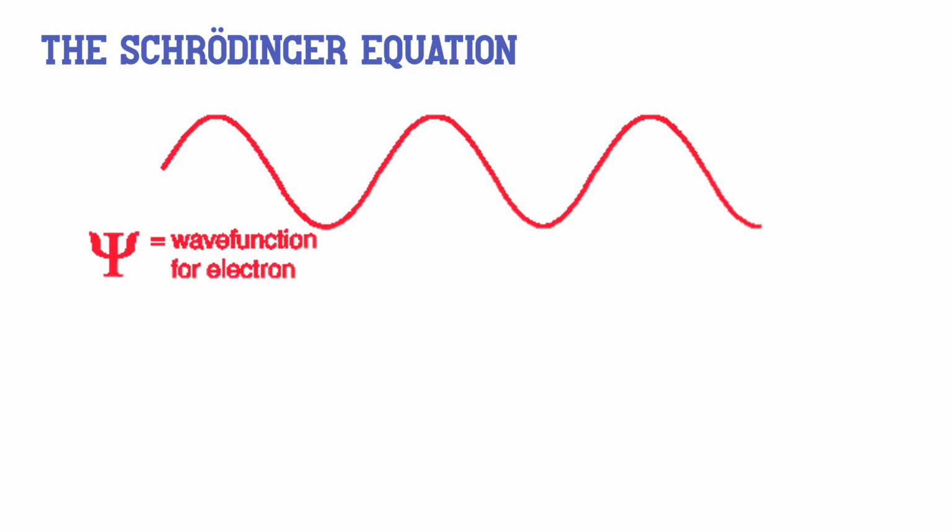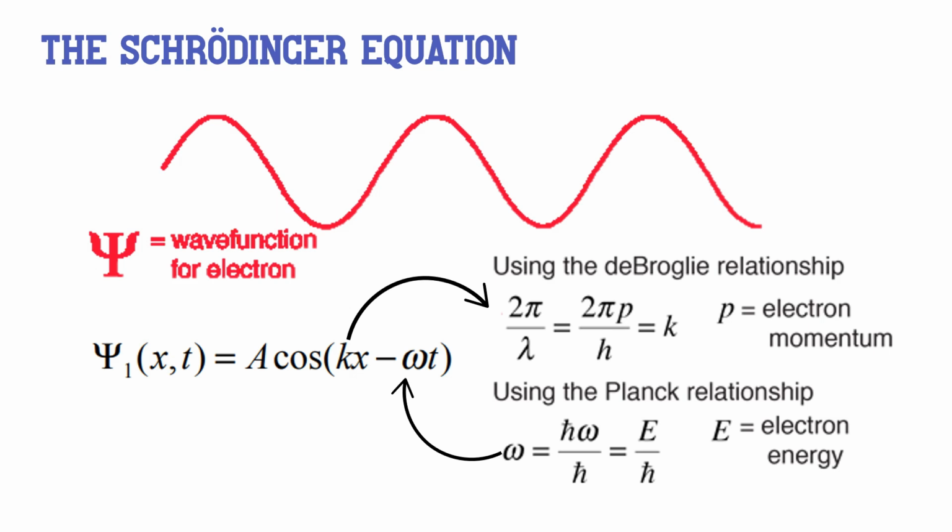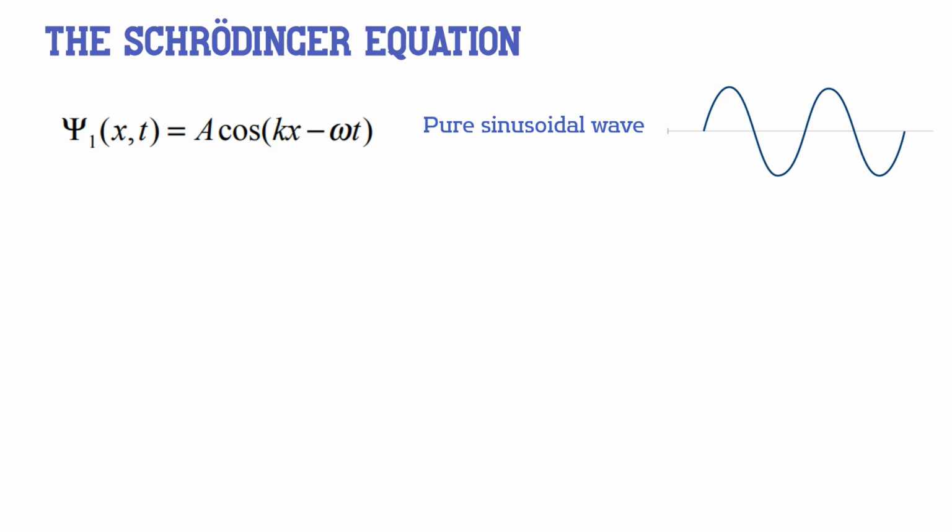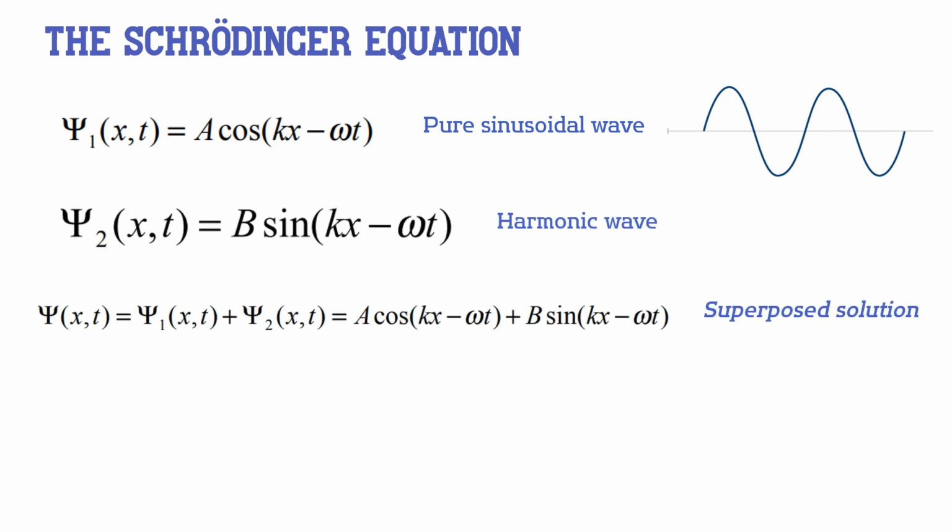So we shall first postulate the wave function for the simplest conceivable system, which is a free particle. We can see that a pure sinusoidal wave can be represented by this. And this makes use of the de Broglie relationship between wavelength and momentum and the Planck relationship between frequency and energy.